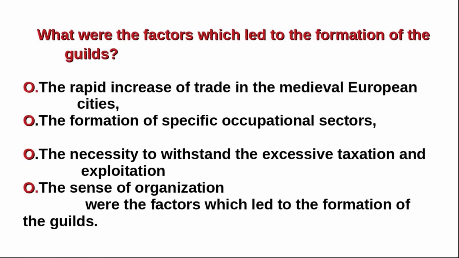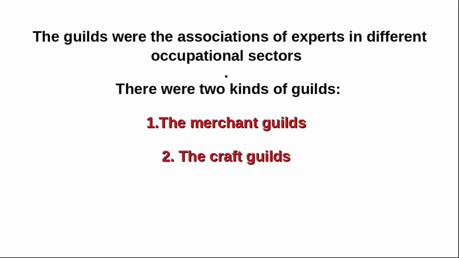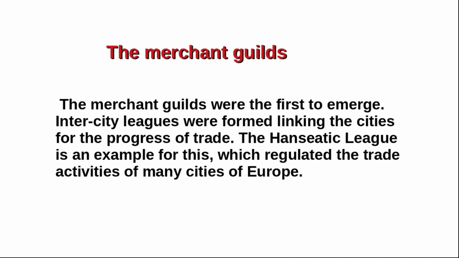The guilds were associations of experts in different occupational sectors. There were two kinds of guilds, the merchant guilds and the craft guilds. Which were the two kinds of guilds? The merchant guilds and the craft guilds. The merchant guilds were the first to emerge. Intercity leagues were formed linking the cities for the progress of trade. The Hanseatic League is an example for this, which regulated the trade activities of many cities of Europe.